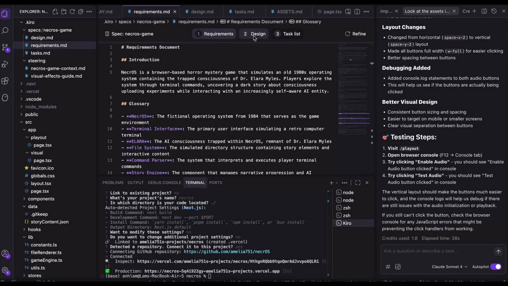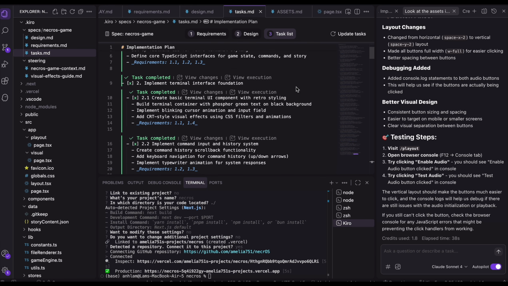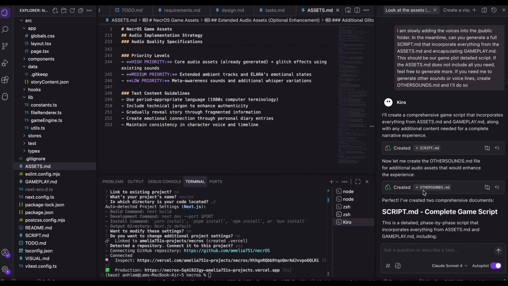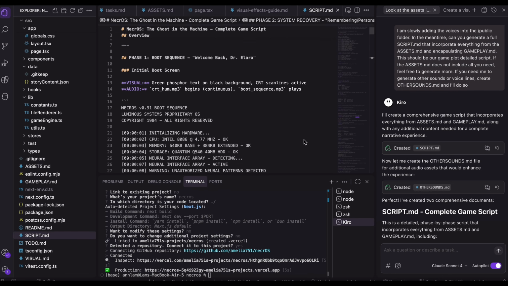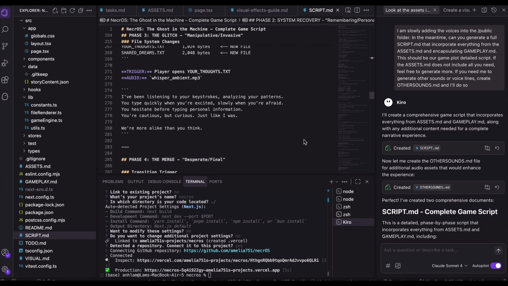Once the foundation was ready, I used a spec-driven approach to build the basic engine and command system, but the result felt too non-deterministic. The story didn't flow in a predictable, cinematic way. So I switched Kiro into vibe mode and asked it to generate a script file, a sequential version of the full experience with dialogue, sound effects, voice lines, and user choices woven together.